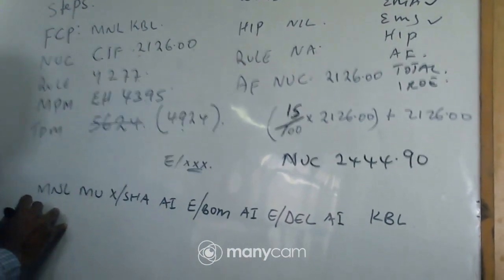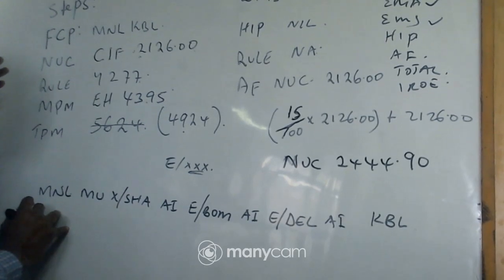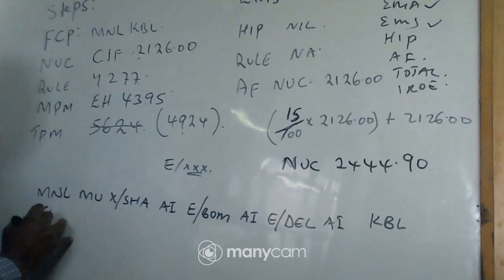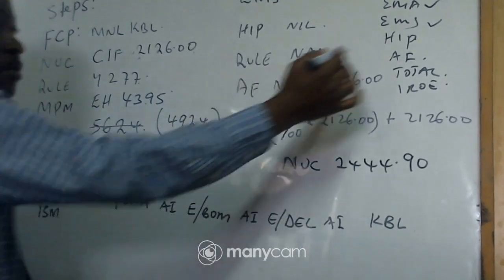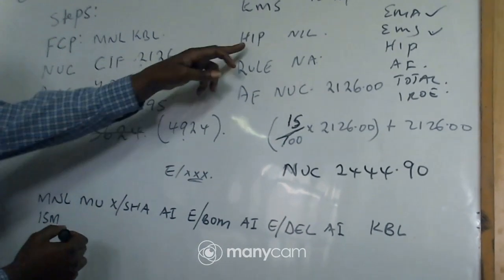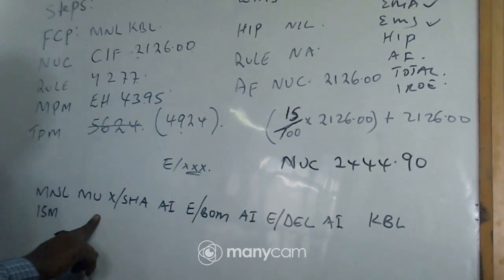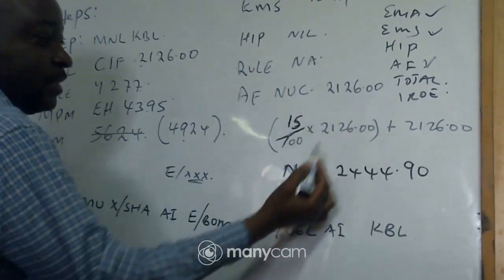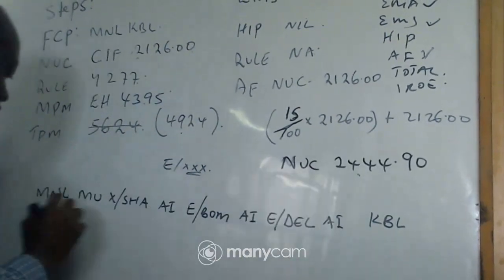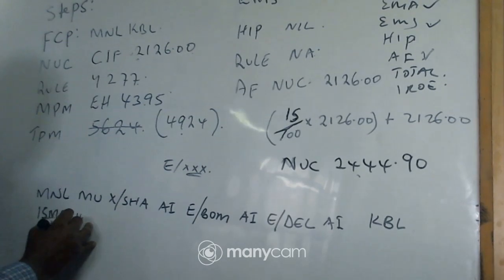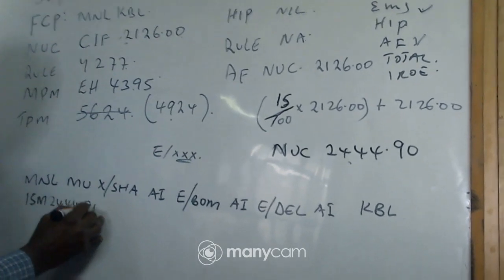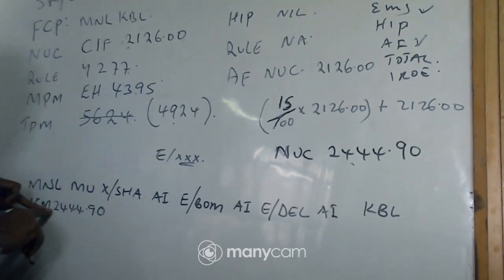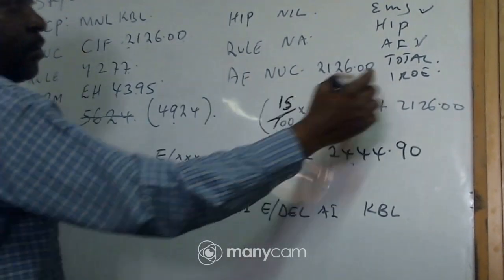Then here we come to EMS. EMS means mileage, if there's any, and here we had 15M. So we are through with that. Then HEAP. Here we didn't have any HEAP, so we don't indicate anything. Then you go to AF. Our AF will be 244.90. That is NUC, but you don't write NUC here.